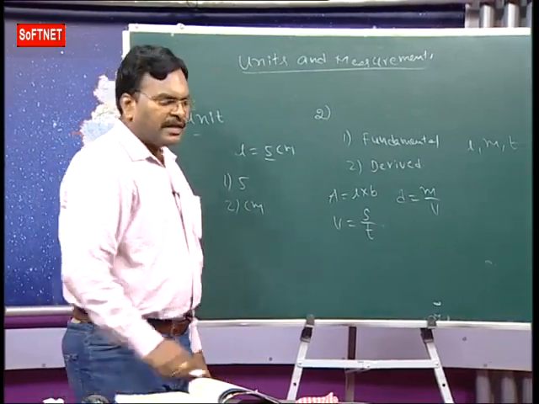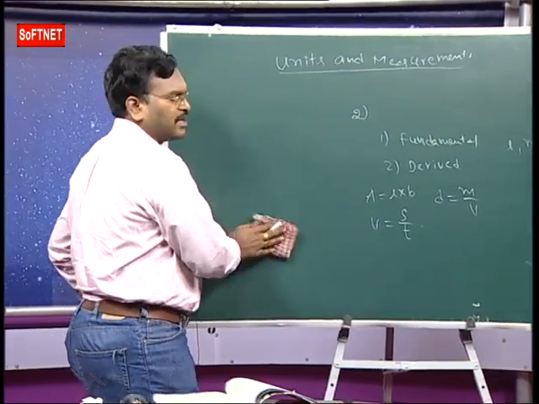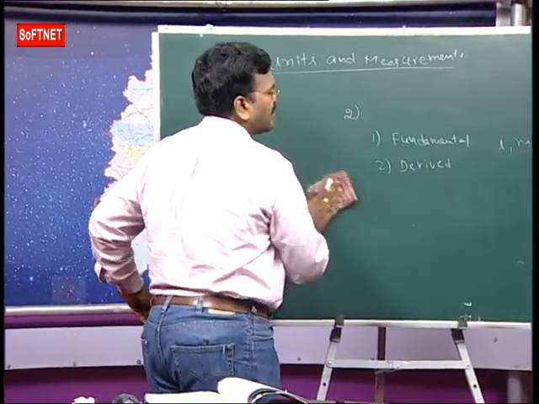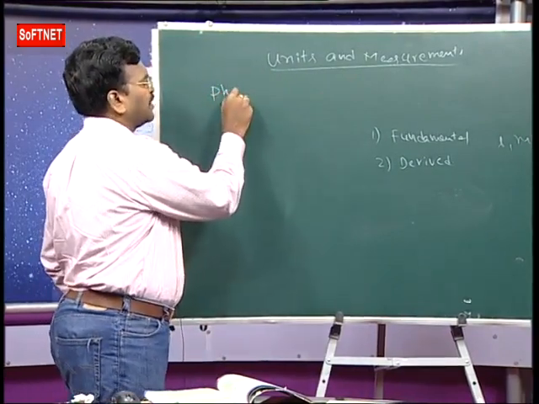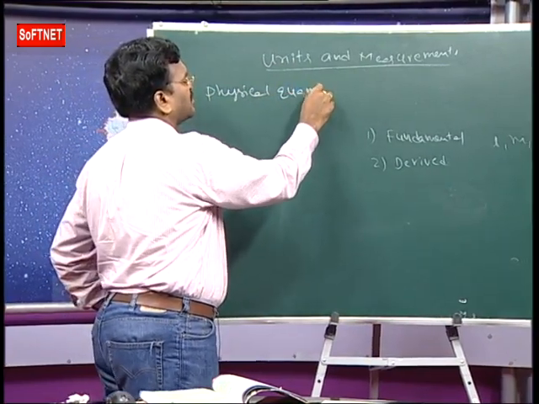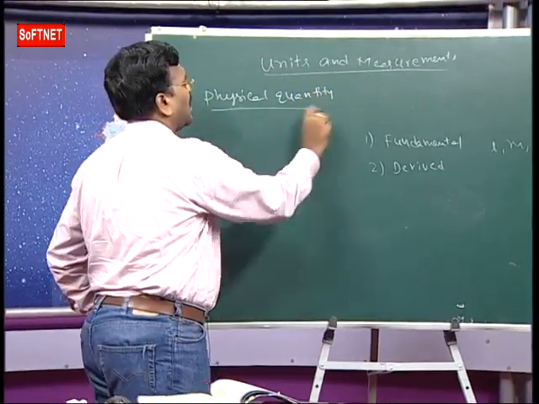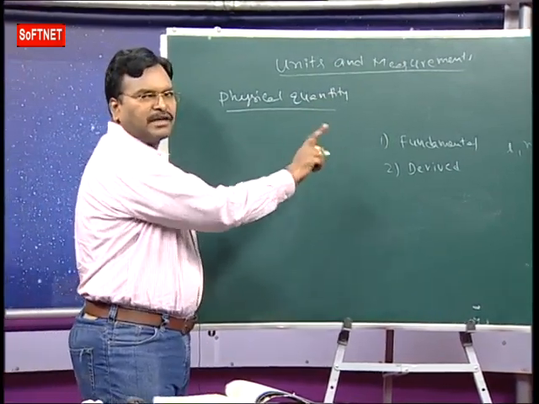Now, again, units. Unit means standard quantity. All measurable quantities are called physical quantities, and these are of two types, fundamental and derived.